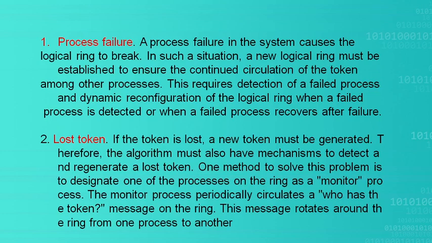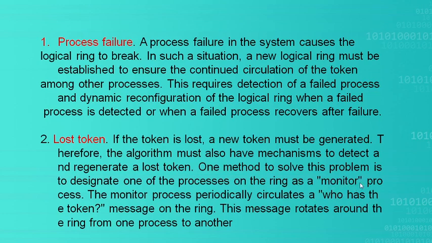If the token is not circulating, then it should observe who has the token. If no process is holding the token, then it should conclude that it has been lost and a new token should be regenerated. For this purpose, monitors are used.